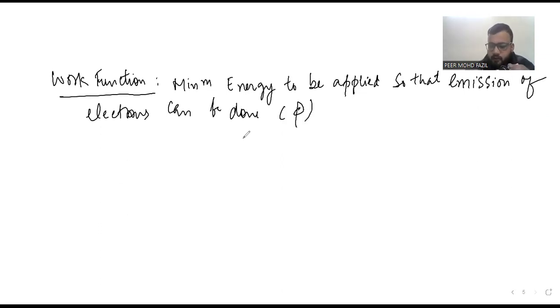Now, dear students, if this is metal X and this is metal Y, taking this as the example, is it like that I have to apply the same amount of energy to drain out an electron for both X and Y? No. There are three factors on which this work function depends. I will discuss only one right now. We will discuss the others later.